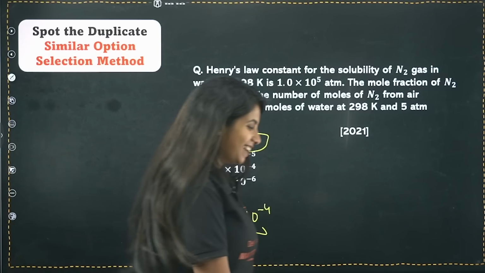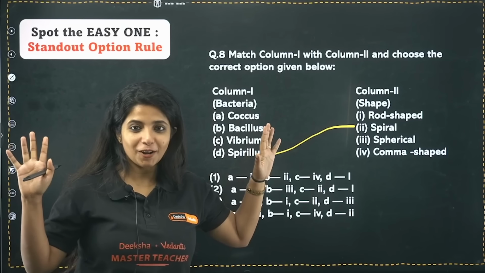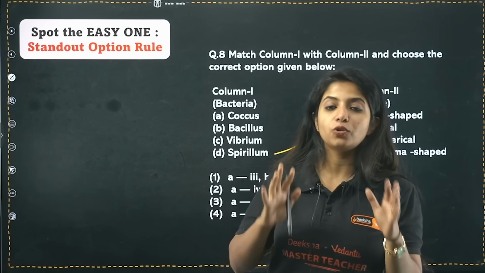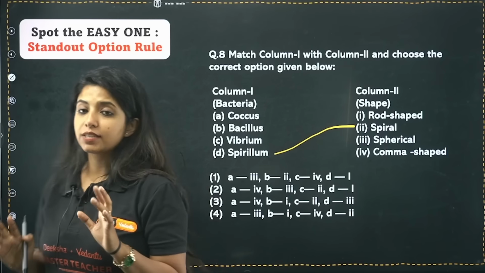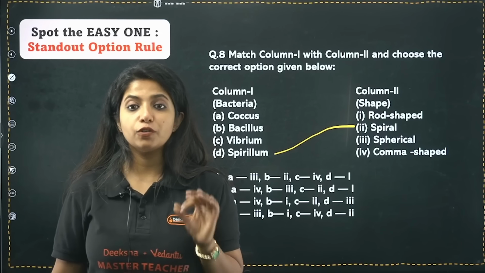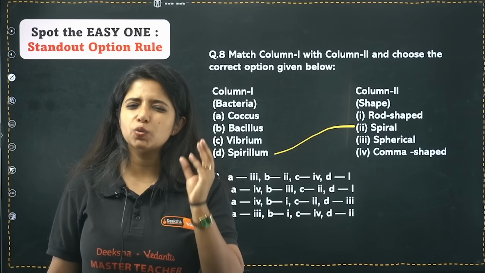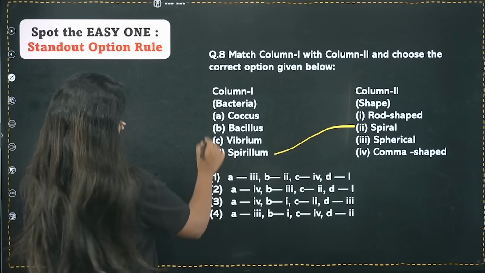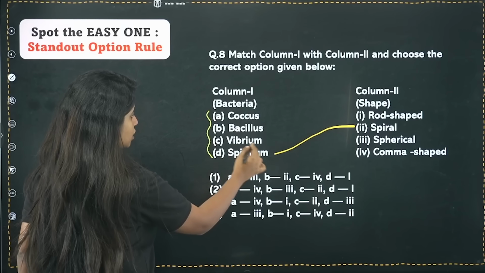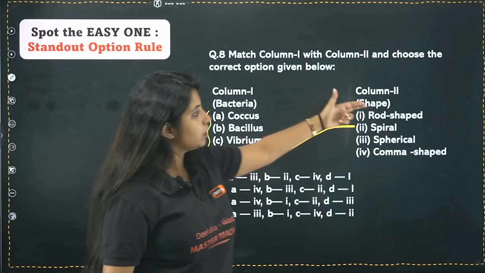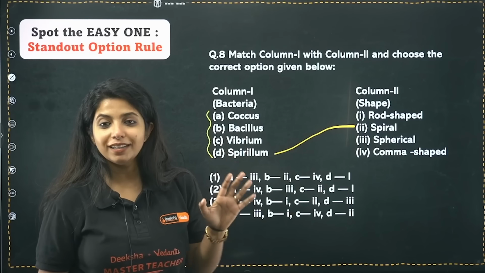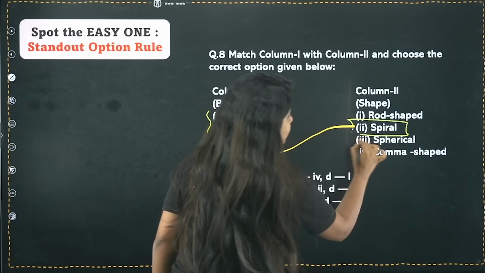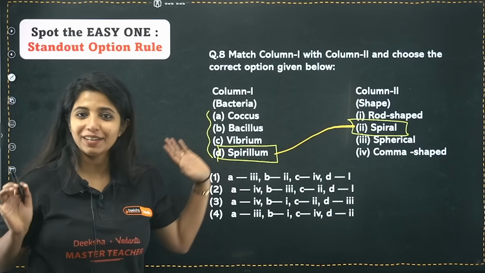And now talking about something that I can be pretty sure about, talking about biology, and that is spot the easy one. This method is known as the standout option rule. Standout option rule as in there might be one option for which you clearly know the answer. It's very simple to spot. For example, in match the following questions, you might be given multiple options: coccus, bacillus, vibrio, and spirillum. I am clearly very sure spirillum means the body is going to be spiral in shape. Spirillum, spiral, very easy to spot, right?